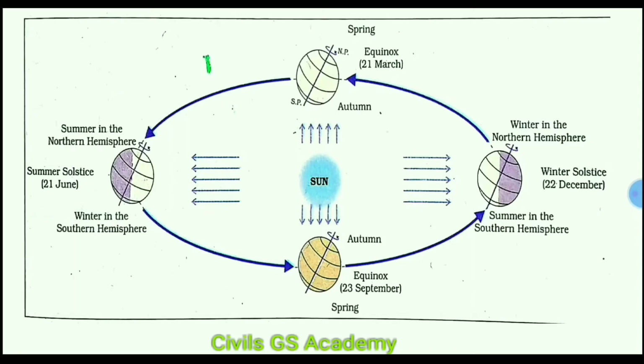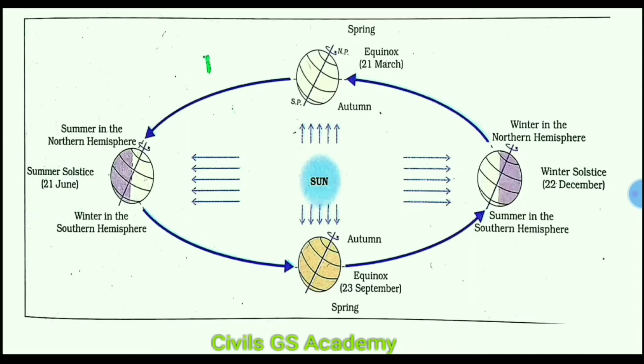So at this time the Sun is vertical over the Tropic of Capricorn, and the area between the Antarctic Circle and South Pole, see in the figure here, comes under the circle of illumination, or it directly comes under the sunlight. So this area receives 24-hour sunlight.